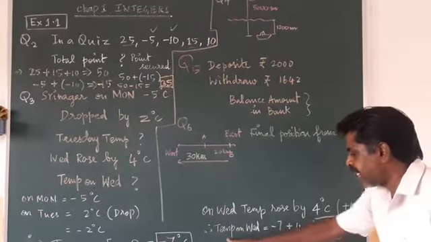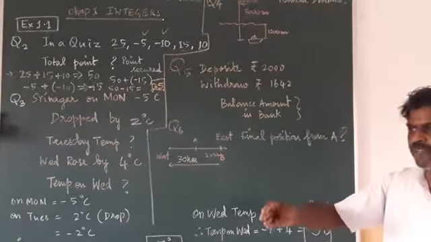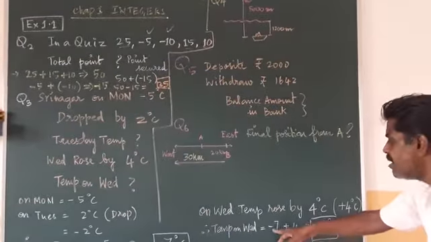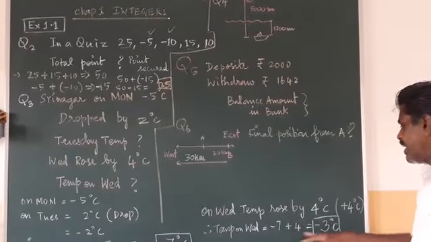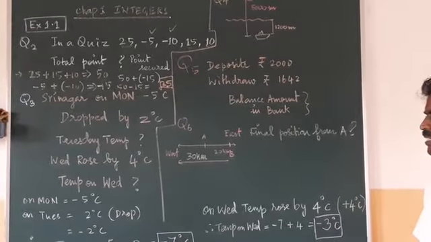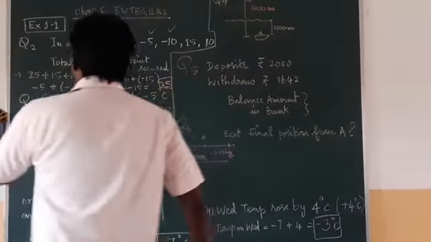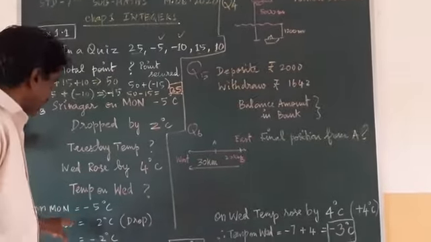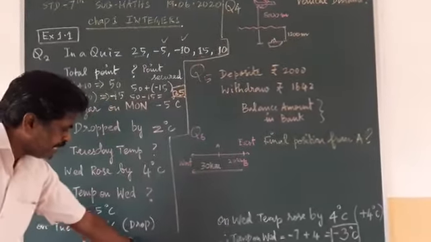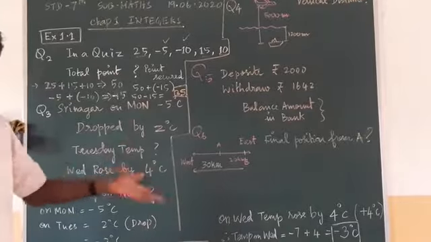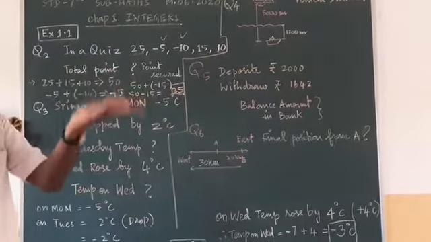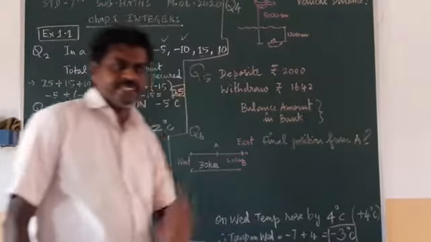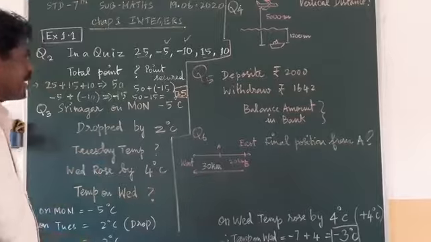So the temperature on Wednesday rose by 4. Rose by 4 means increasing, so you add it to the Tuesday temperature. Automatically -7 plus 4, your answer will be -3 degrees centigrade. This is your question number 3. Srinagar temperature is given, drop means minus, so you are getting -7 degrees. Then on the next day, Wednesday, the temperature is increasing, so you add 4 degrees to the Tuesday temperature and you will get the answer. Okay, that is the third question. Fourth question.